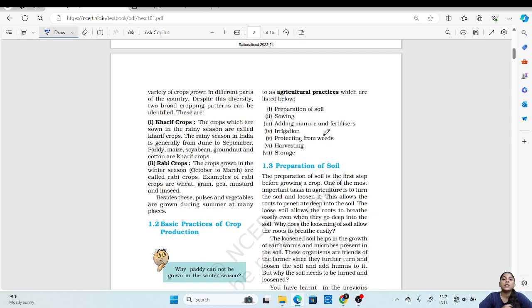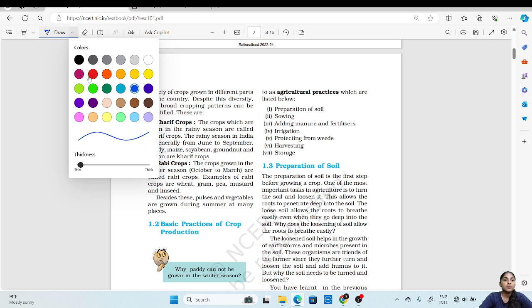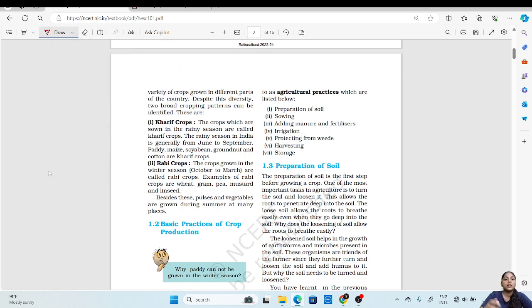Now let us see the two types of cropping patterns which are normally practiced in India. The first one is Kharif crops and the second one is Rabi crops.